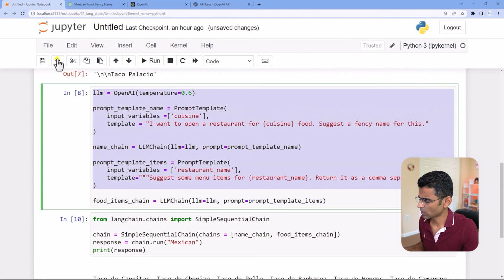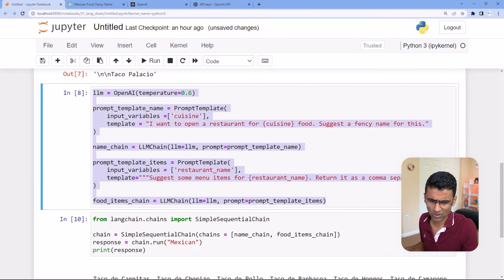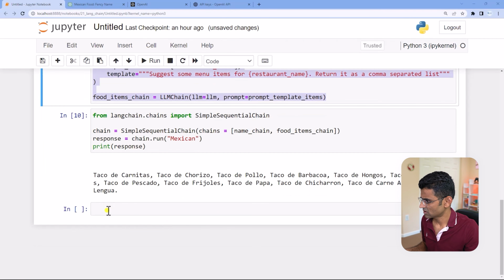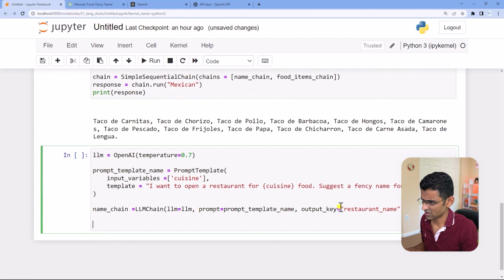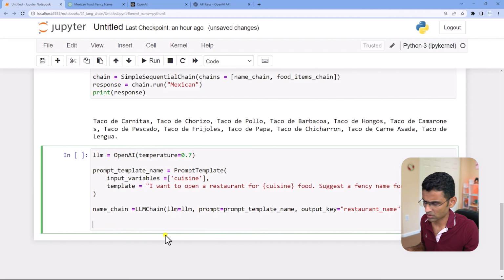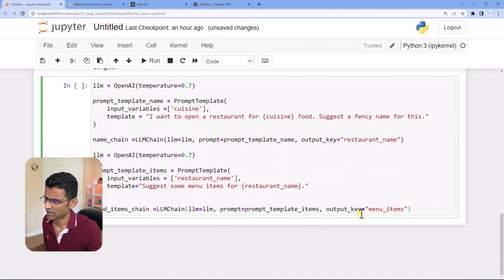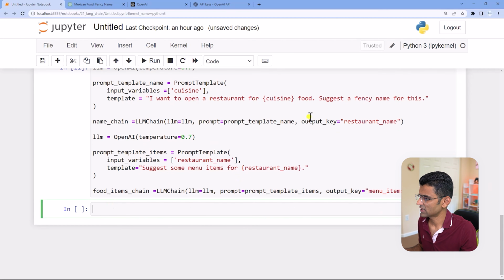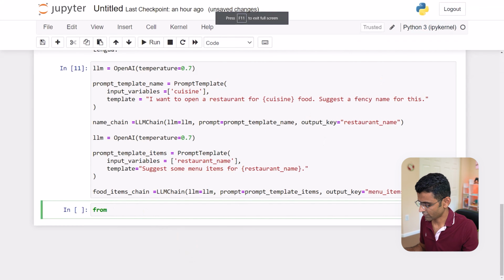I think this whole code kind of remains the same. I'm just going to add one or two extra things here. So see, this is my first chain, and the extra thing that I have added is the output key. So the output of the first chain is the restaurant name, and the second chain looks something like this, where the output key is menu items. Okay, and now let's create the sequential chain.